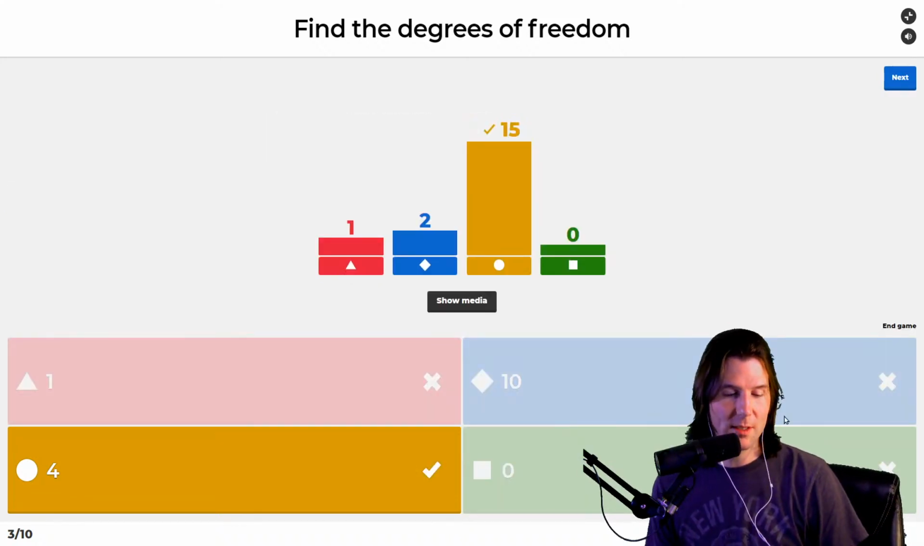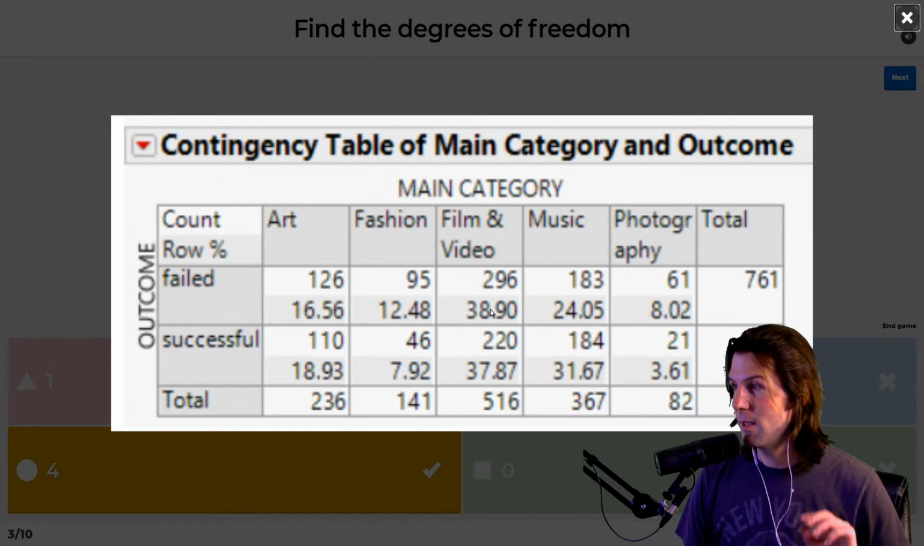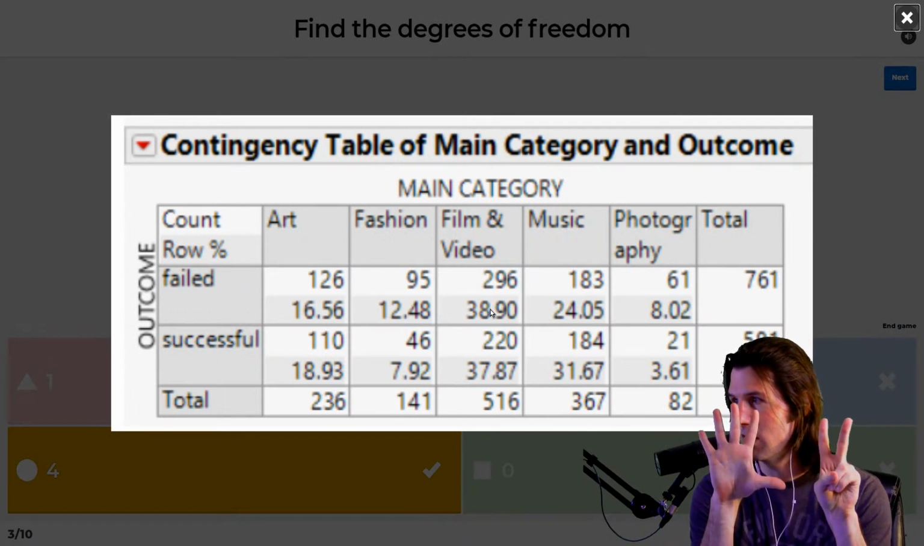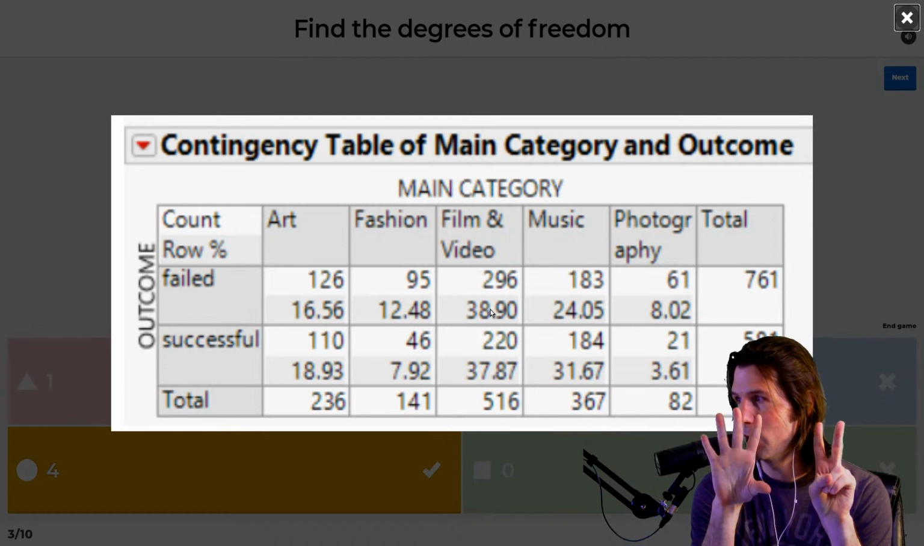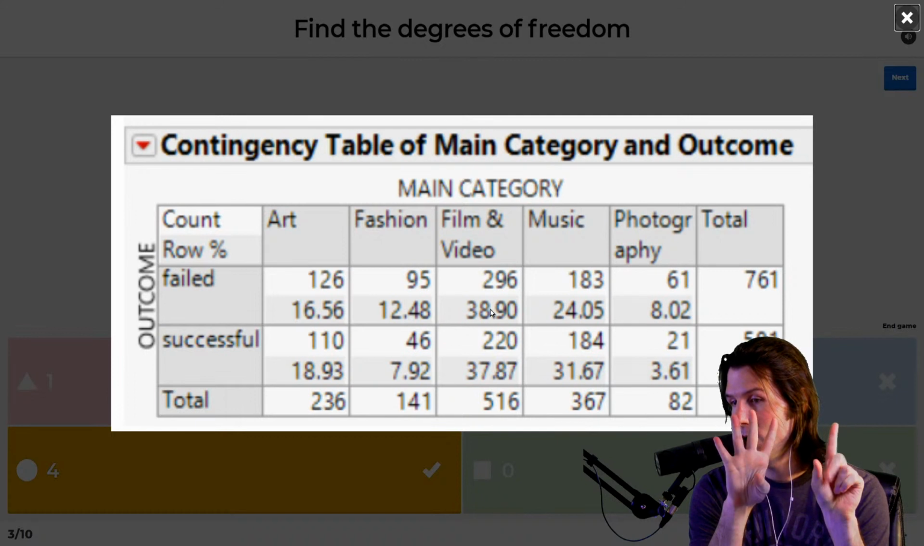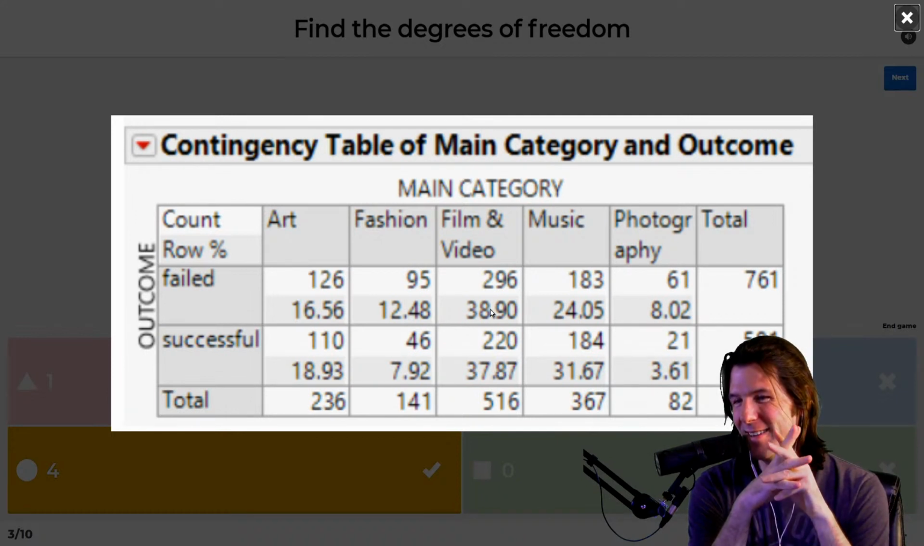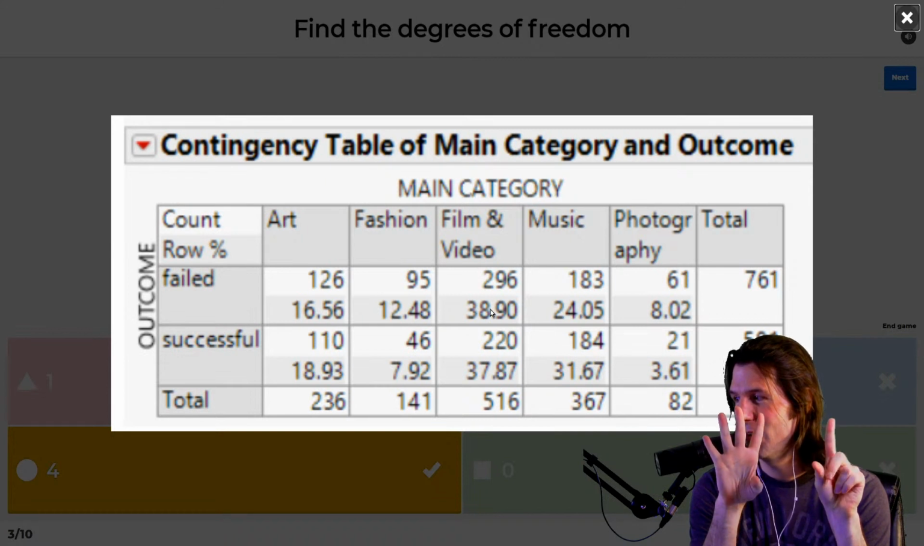Brian, this is a 2 by 5. Since this is a 2 by 5, what do we do right here? We reduce it to 1 times 4. 2 by 5, 1 times 4. So first, 2 times 5, 1 times 4. Does everyone see how to get the degrees of freedom here?